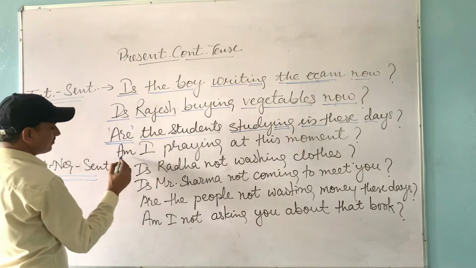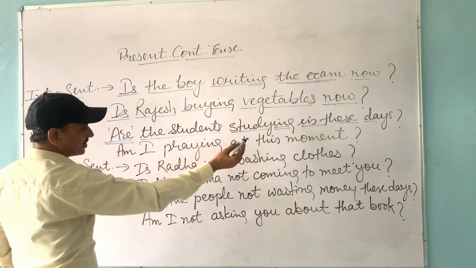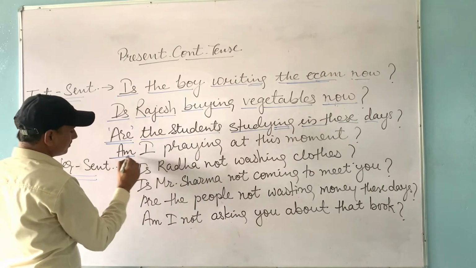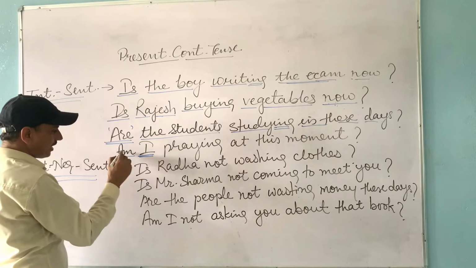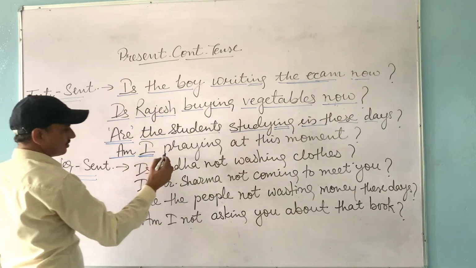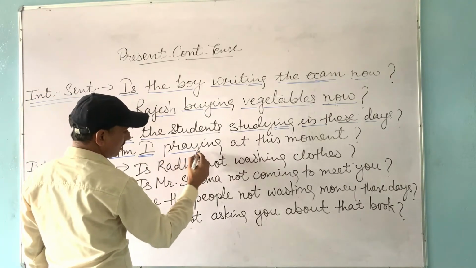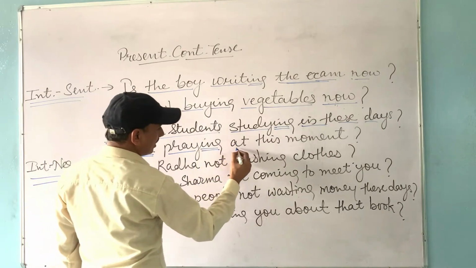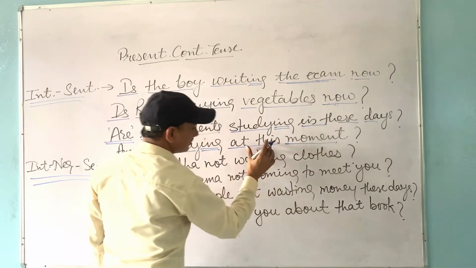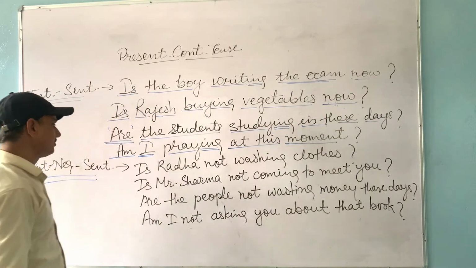Next example: am I playing at this moment? Am is the helping verb because the subject is I. So with I, am is used. Then playing is the first form of verb with ing, and in this sentence there is no object. "At this moment" are other words, and then the question mark.